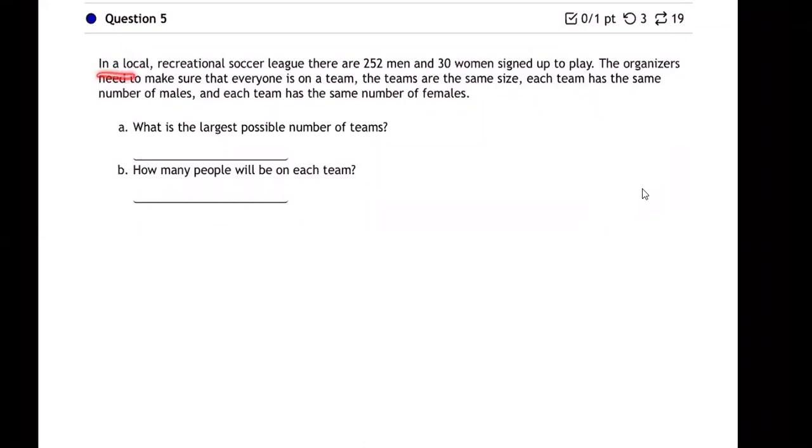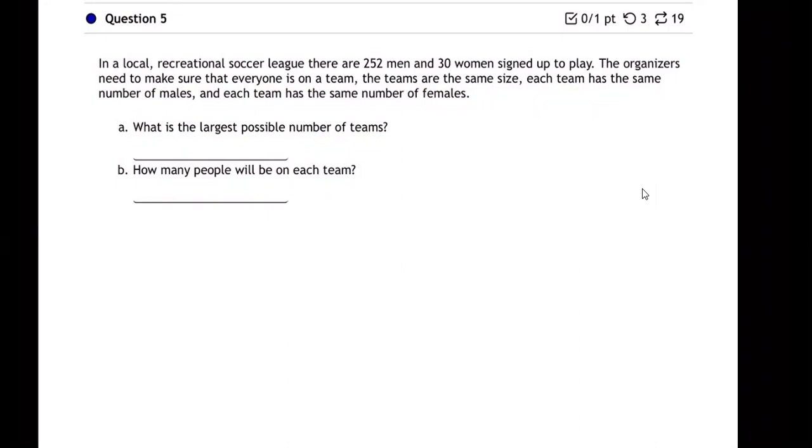So in a local recreational soccer league, there are 252 men and 30 women signed up to play soccer. So the organizers need to make sure that everyone gets on a team. The teams are the same size. Each team has the same number of males and each team has the same number of females. That makes sense. So they want to make a bunch of teams that all have the same number of men and women. Question is, what is the largest possible number of teams and how many people will be on each team?